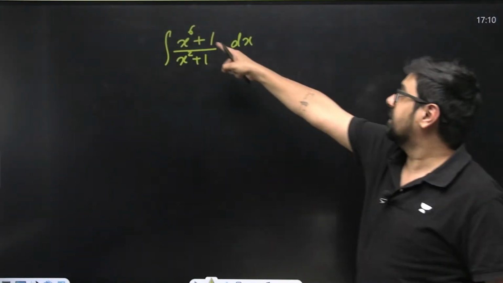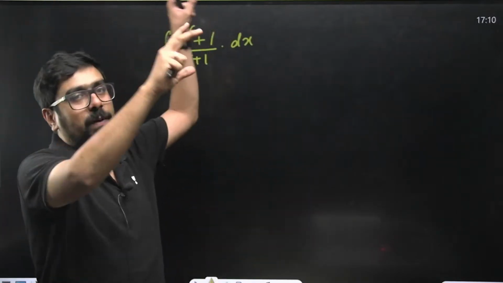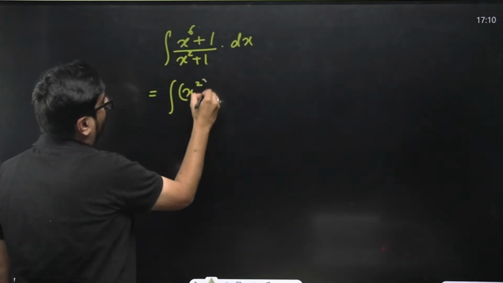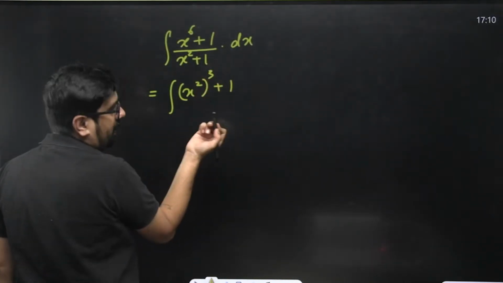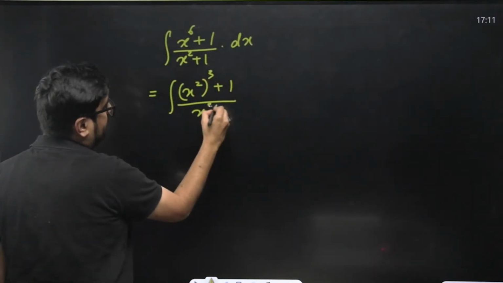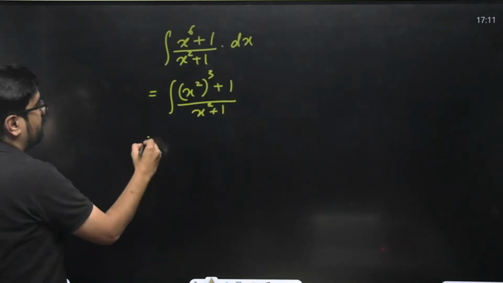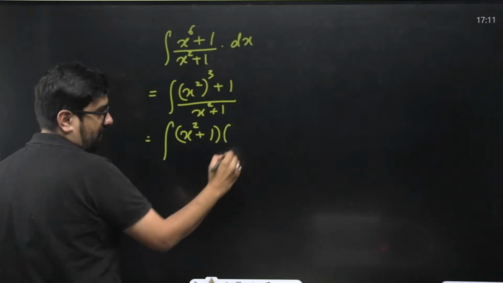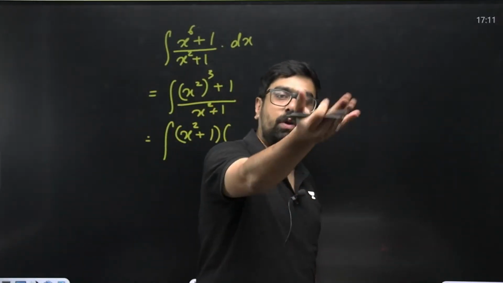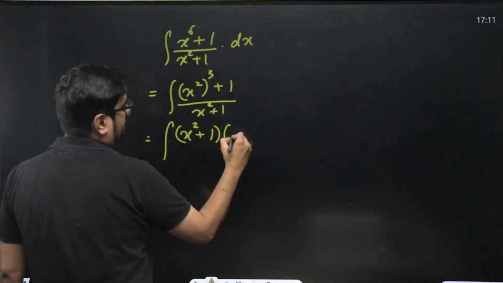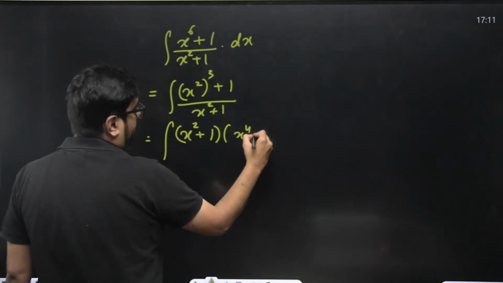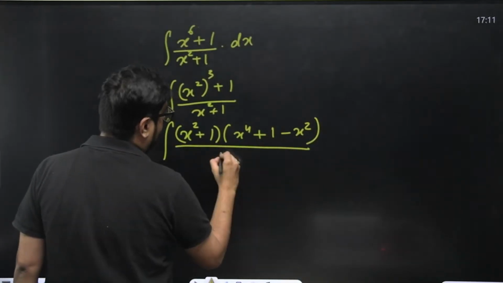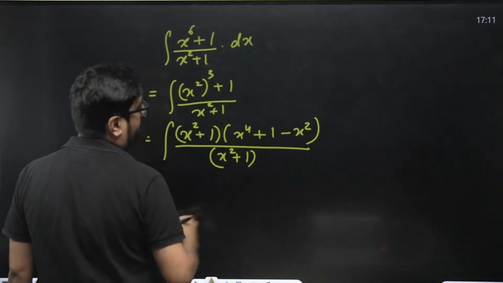You'll write this one as x cube plus 1 cube, like a cube plus b cube format. So what will you do? You'll write this as x square whole cube plus 1 cube. Now this will become nothing but a cube plus b cube. So x square plus 1 is one factor. a cube plus b cube is a plus b into a square plus b square minus ab, right? So this will become x to the power 4 plus 1 minus x square upon x square plus 1 dx.